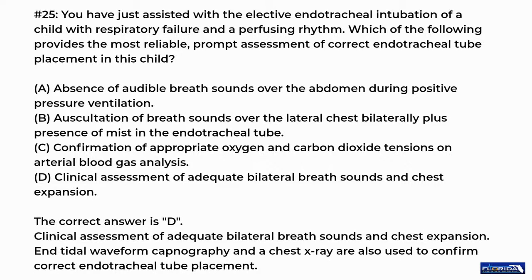B. Auscultation of breath sounds over the lateral chest bilaterally plus presence of mist in the endotracheal tube. C. Confirmation of appropriate oxygen and carbon dioxide tensions on arterial blood gas analysis. D. Clinical assessment of adequate bilateral breath sounds and chest expansion.